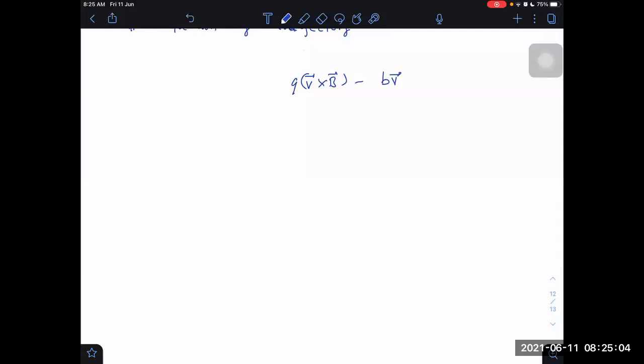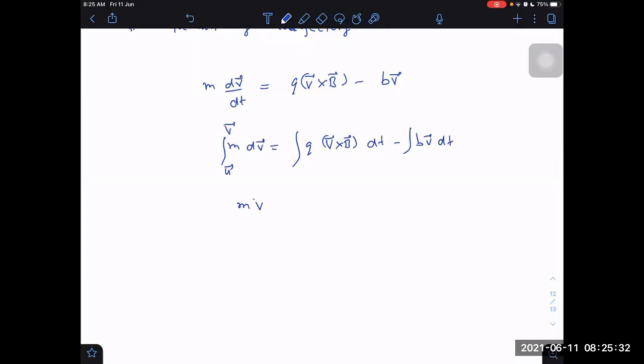First of all, what is the force? q v cross B minus vB, that is equal to mass into acceleration dV by dt, which we did yesterday. m into this is becoming q into v cross b into dt minus b into v into dt, integral. That is m into initial velocity u, let us say, final is v.